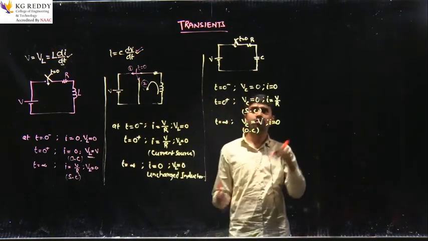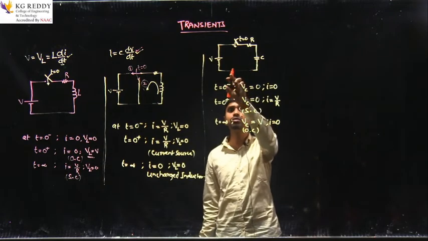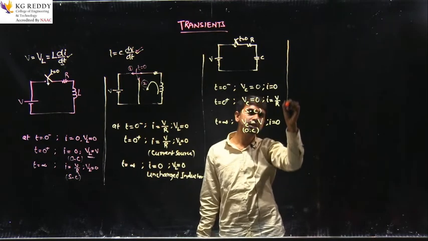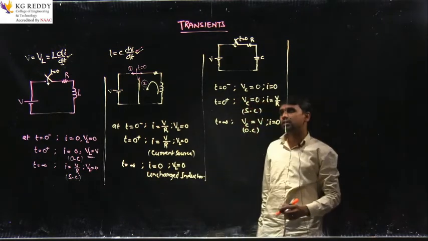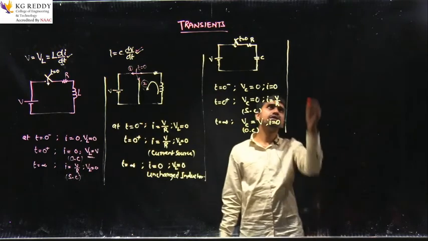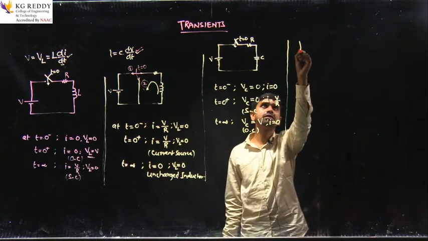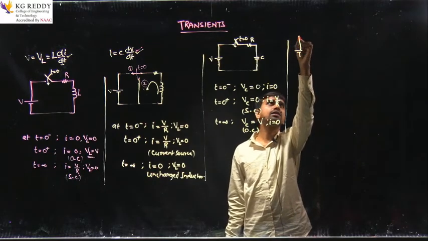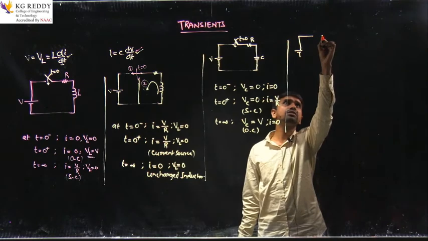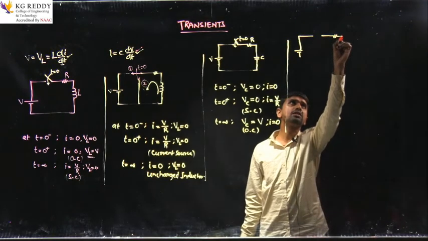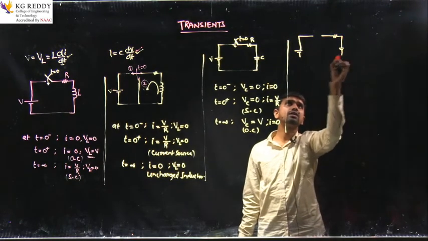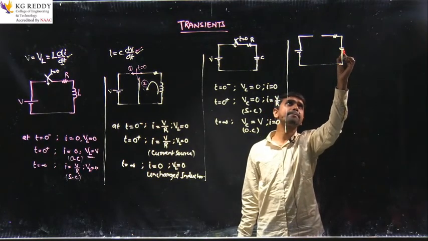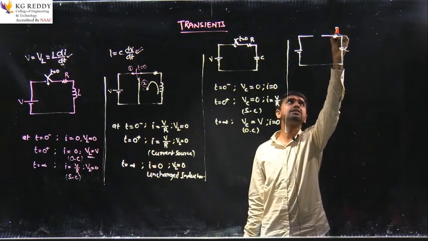Now this is the behavior of the capacitor without a source initially. Now consider a situation when it is connected to the source and later disconnected from the source. See here, this will be your network. This is the capacitor, this is the resistor.